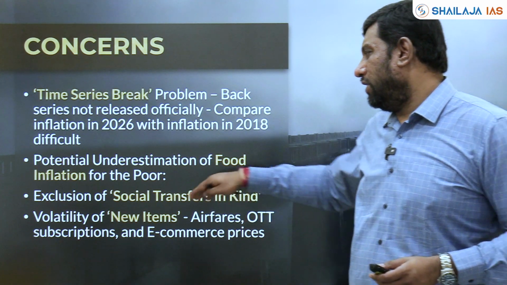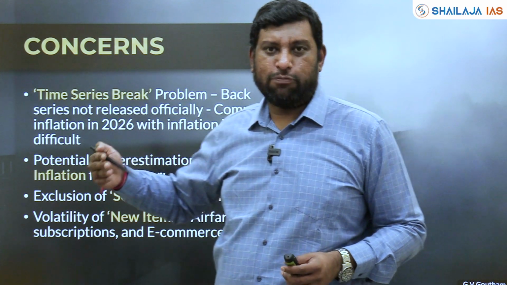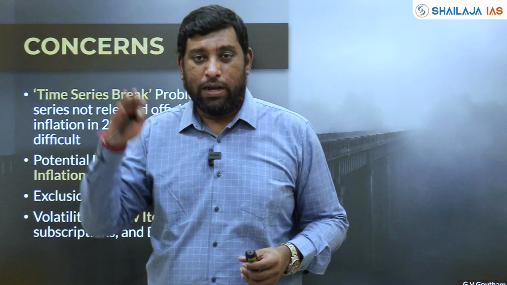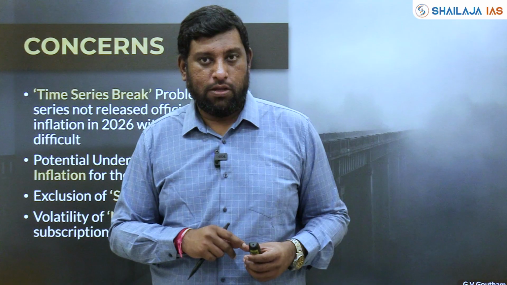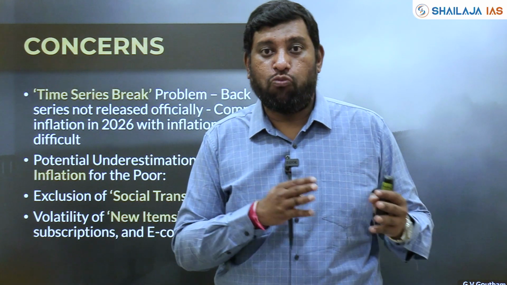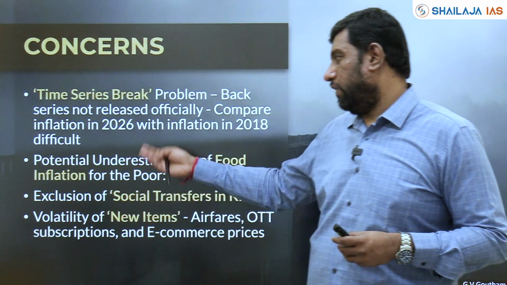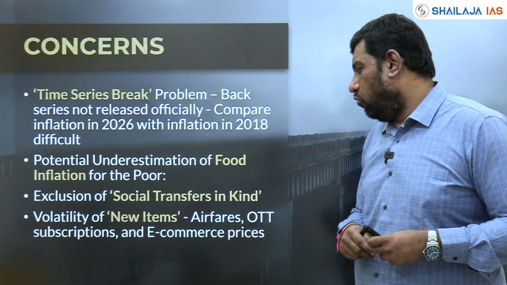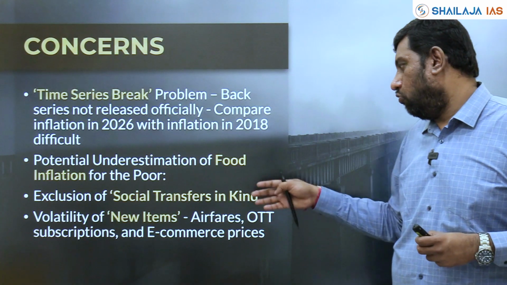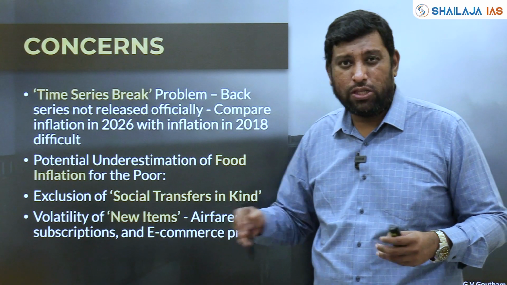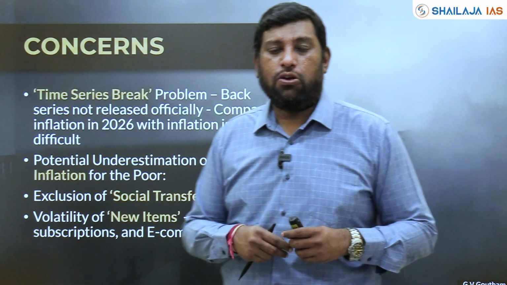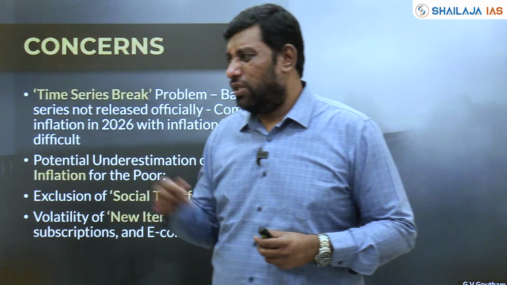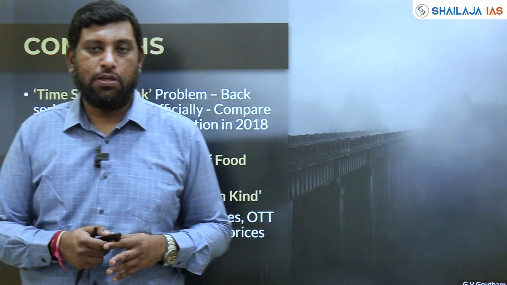And they still say that for poor people, expenditure on food items is still very significant. By reducing it, you're trying to underestimate the impact of food expenditure for a poor household. That is one of the concerns which has been raised. They also say that the new items which have been added, like airfares, OTT subscriptions, e-commerce prices, are actually more volatile. It's very difficult to track. Is it really an accurate measure of your CPI or not, right? These are some of the concerns that have been expressed.